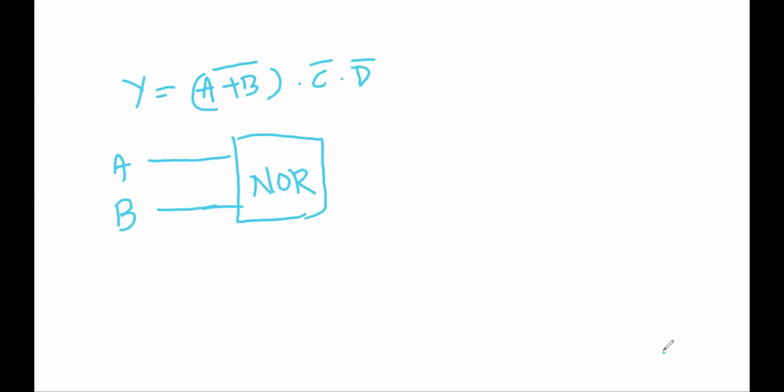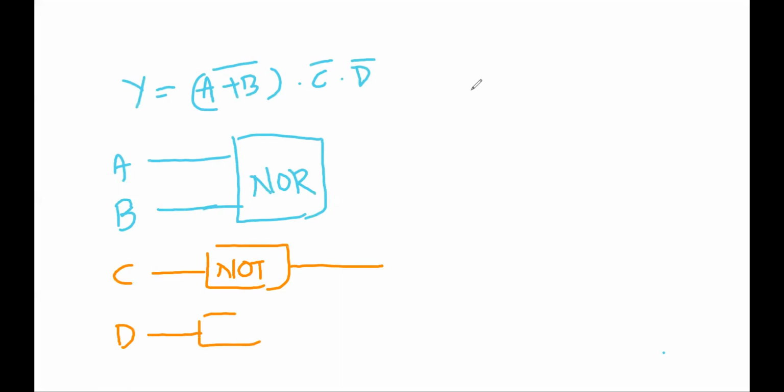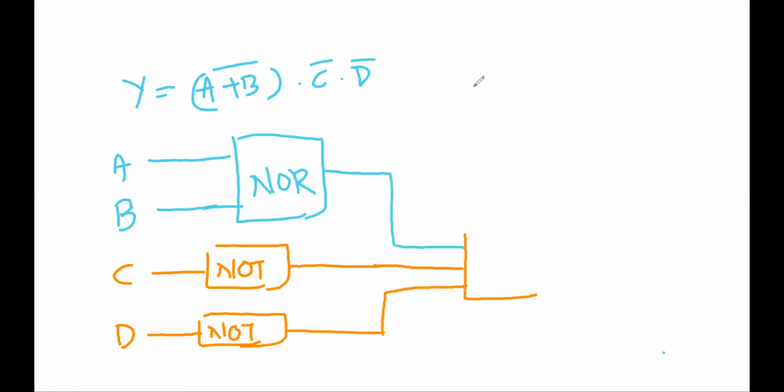Then we have taken the complement of c and the complement of d, and we should have an AND gate here, and this is the output y.